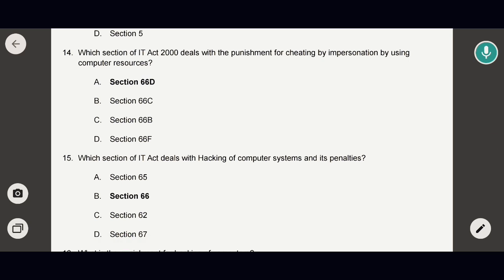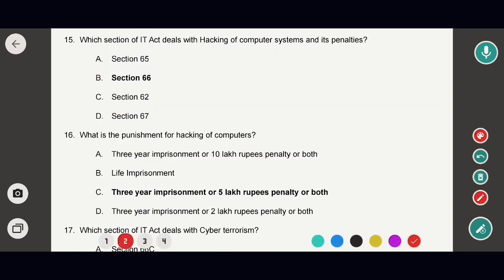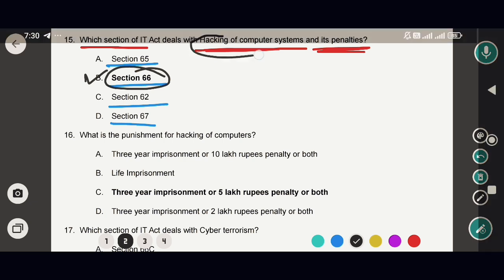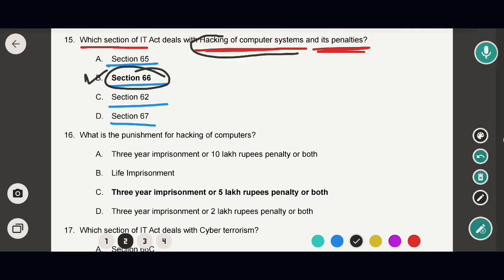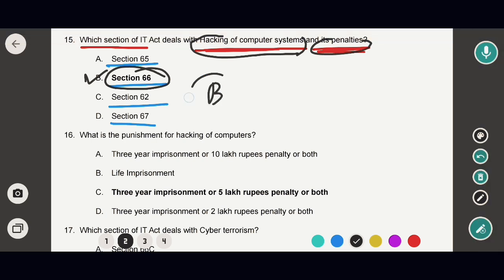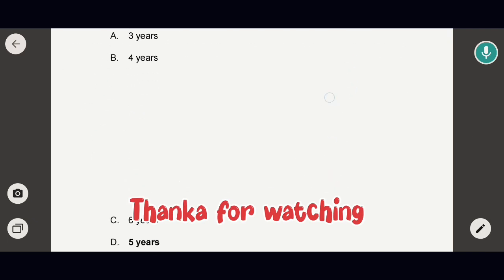Next question is, what section of IT Act deals with the hacking of computer system and its penalties? Very important question. Options are section 65, section 66, section 62, and section 67. Option will be option B. That means section 66 of the IT Act 2000 deals with the hacking of computer systems and its penalties. So in this case, the correct option will be option B. That means section 66. So now move to next question, and this is the last question.